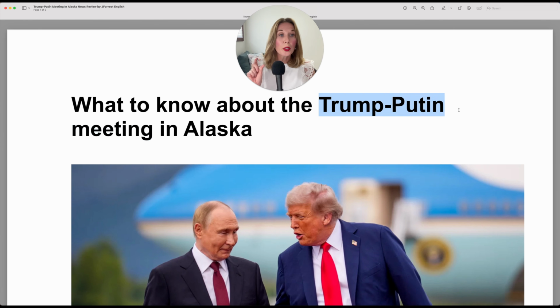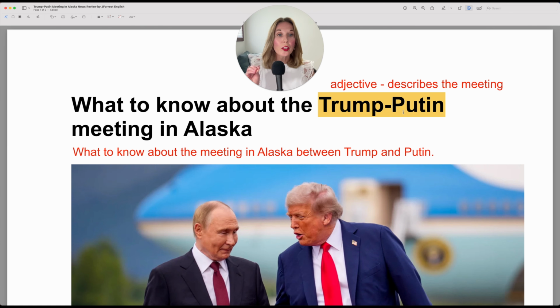So Trump-Putin, as you can see, there's this dash here. This functions as an adjective. It describes the meeting. You can use Trump and Putin, of course, as nouns, proper nouns, and change the wording and say what to know about the meeting in Alaska between Trump and Putin.